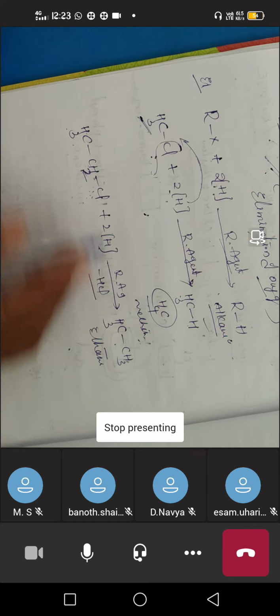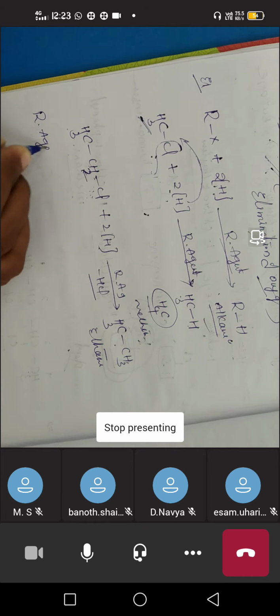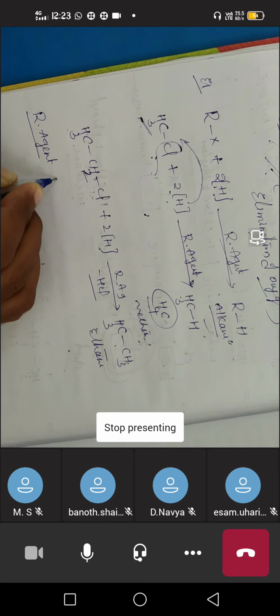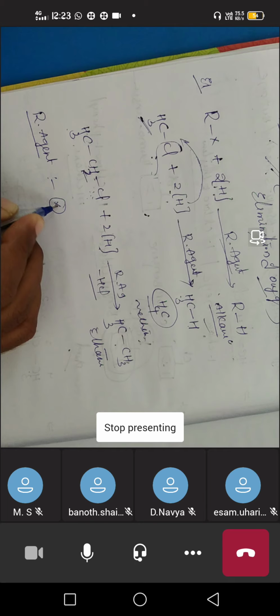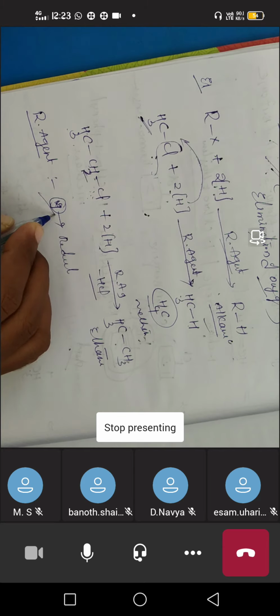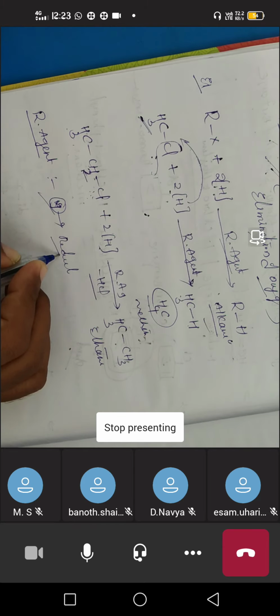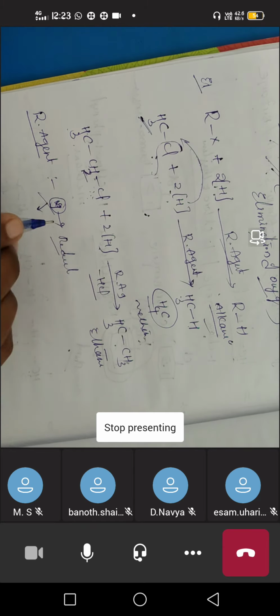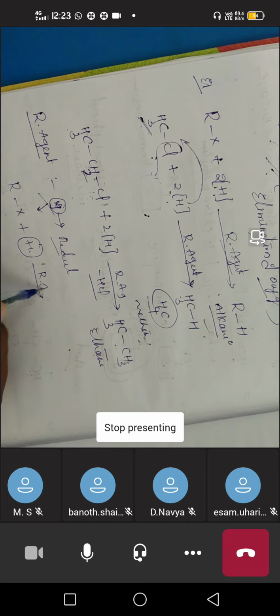Now coming to the reducing agent. What is meant by a reducing agent? It is the substance which is used for the reduction. With the help of this only, the reduction process is possible. Those are called reducing agents. Here to RX we are adding hydrogens. These hydrogens come from the reducing agents only. These reducing agents add these hydrogens to the alkyl halide.